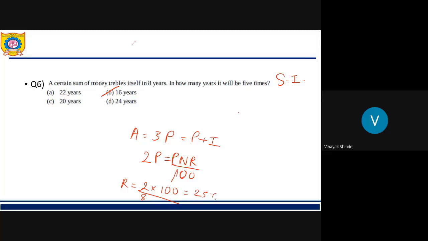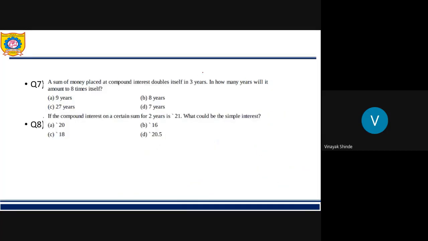Now, in how many years will it be 5 times? So we have to find in how many years the amount will become 5P. So interest will be equal to 4P, so P into n into 25/100. So n is equal to 16. Option B is correct. Go for question number 7 and 8.